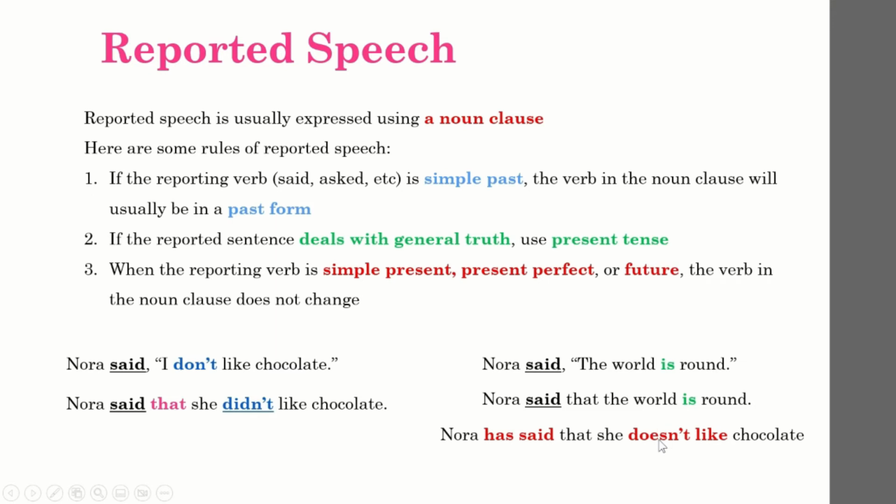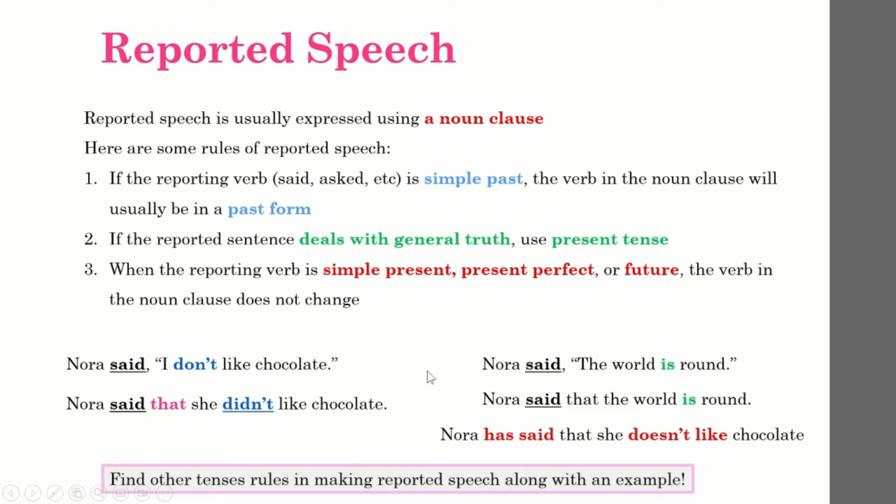Keep its present form, because the introduction indicates a present as well. Nora has said that she doesn't like chocolate. Okay. Find other tenses rules in making reported speech along with an example. Type the answers in the comment section.